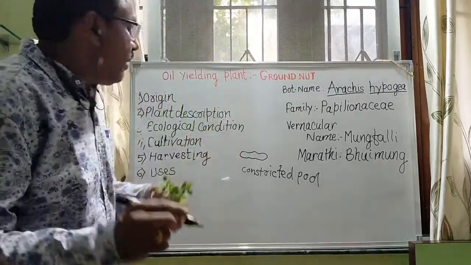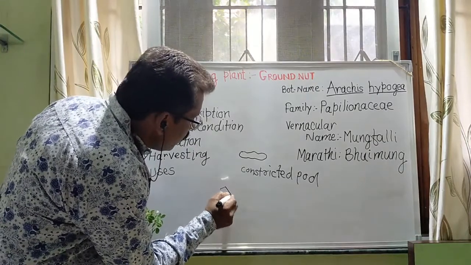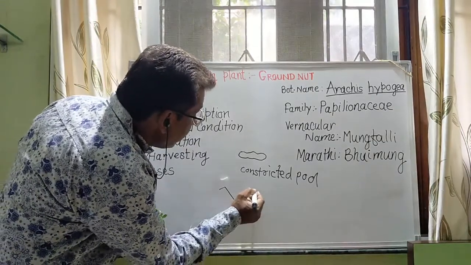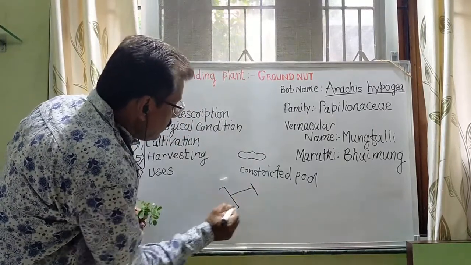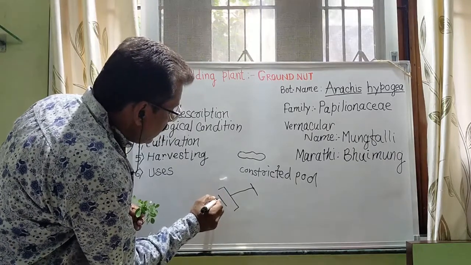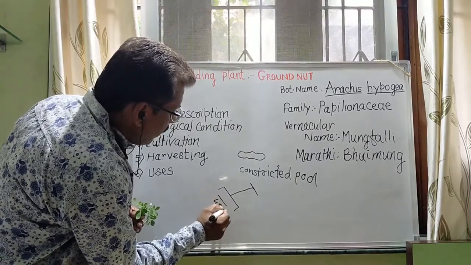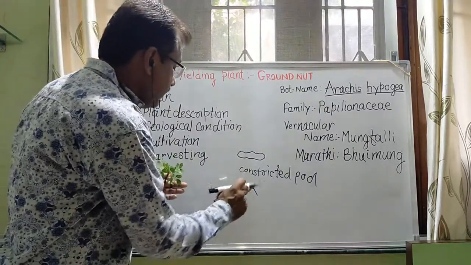In India, a proper bullock cart has 2 arms, and the distance between 2 rows is 45 centimeters. One line is here and one line here.